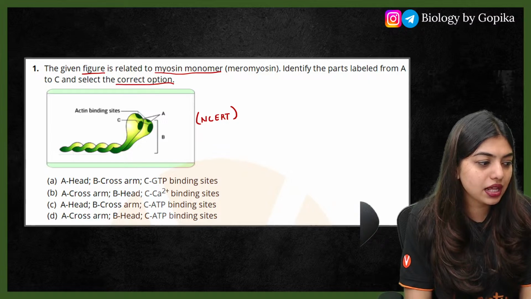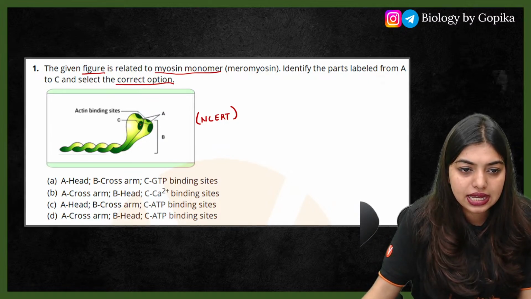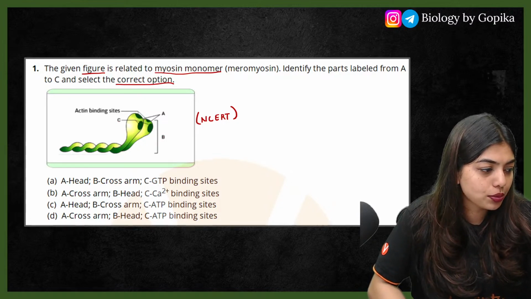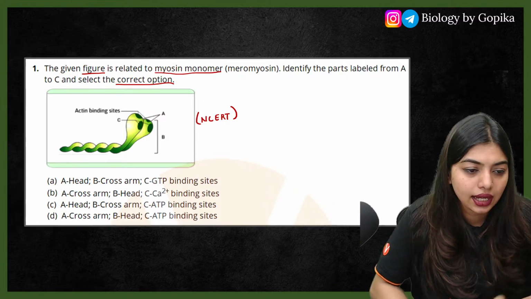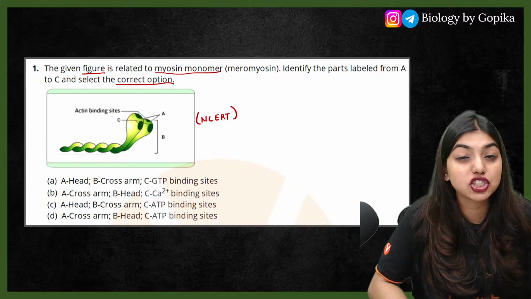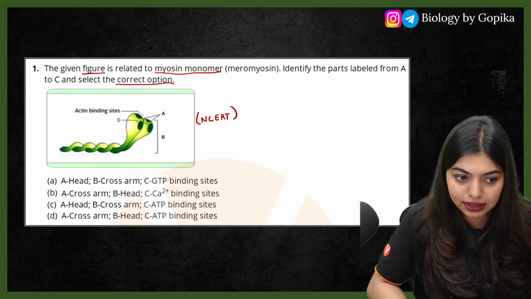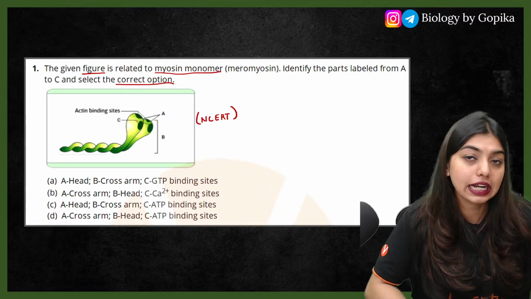Tell me the answer for this. They have asked us A, which is pointing, and you can see C and B. Let's see the options. Option A, option B, option C, and option D. We have head, cross arm, GTP binding site; cross arm, head, calcium binding site; head, cross arm, ATP binding site; cross arm, head, ATP binding site.